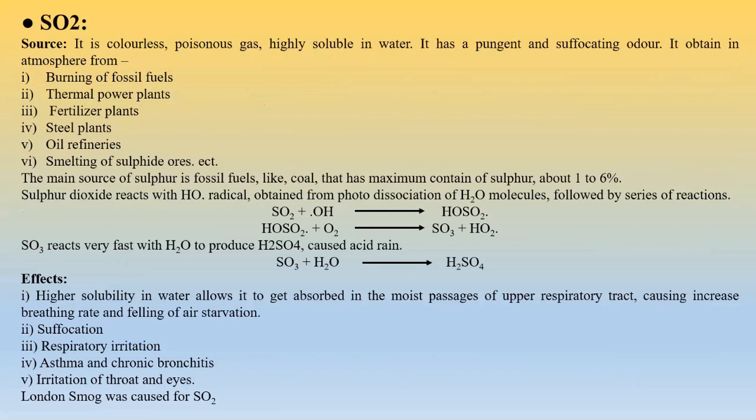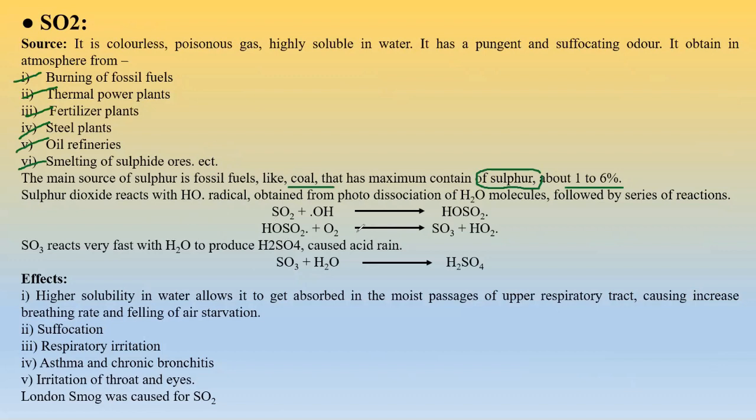Now we get it from the burning of fossil fuels, thermal power plants and fertilizer plants. Also we get it from steel plants, oil refineries, and smelting of sulfide ores. Anyway, the main source of these fossil fuels is coal. Burning of coal, which contains 1 to 6% sulfur, releases SO2.